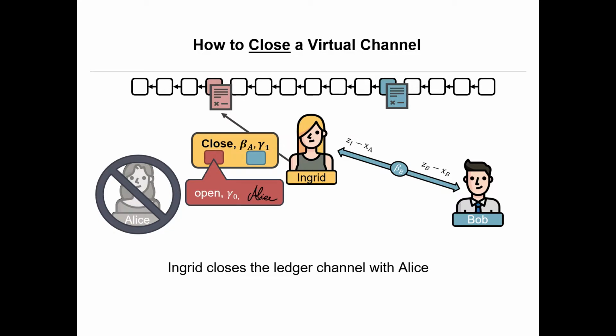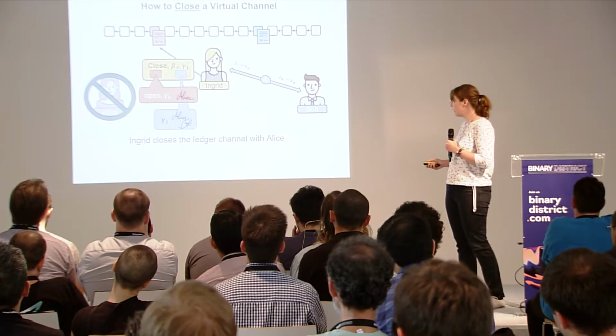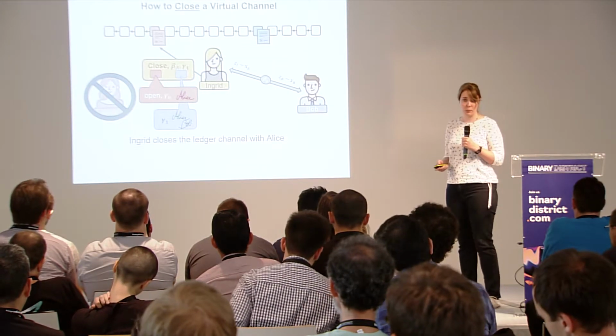To prove that Alice agreed with it, she has to append the opening certificate that she got in the beginning from Alice. On top of that, she also wants to submit the latest distribution of the virtual channel. So the second witness is the one that she got from Bob just earlier: the latest distribution with Alice's and Bob's signatures.